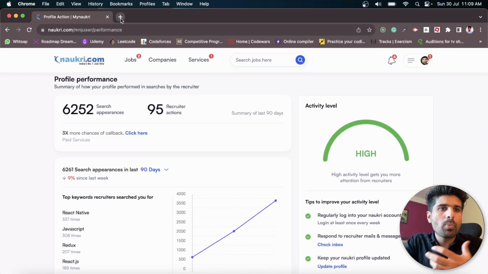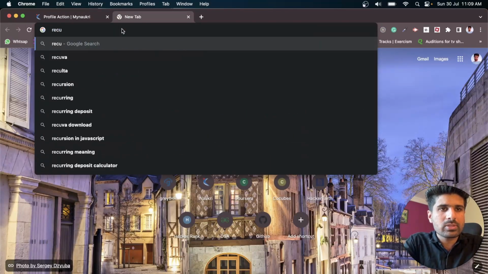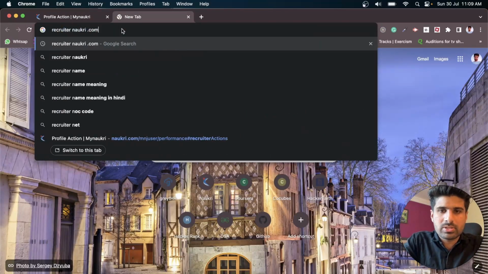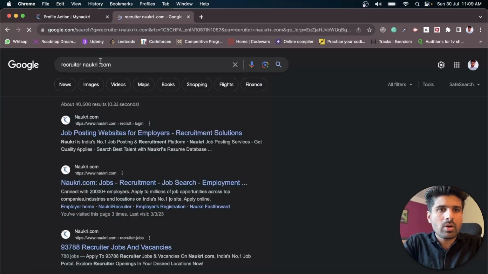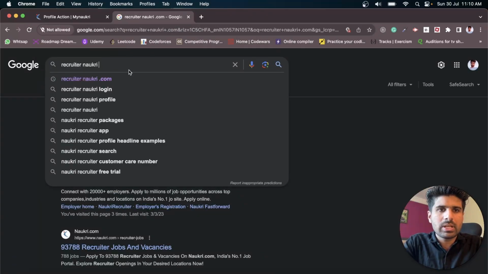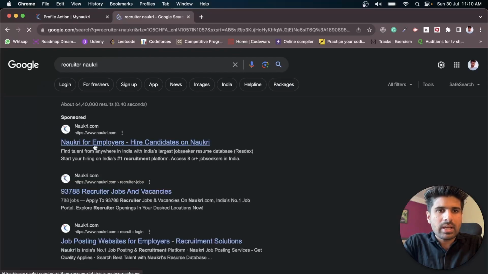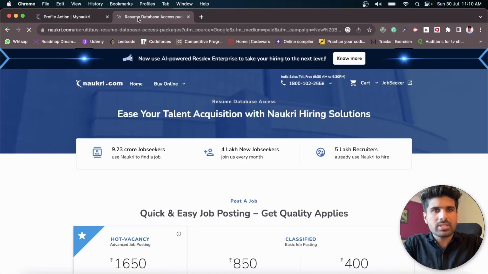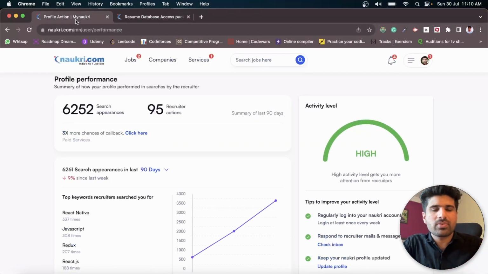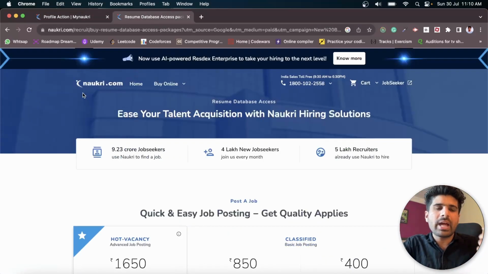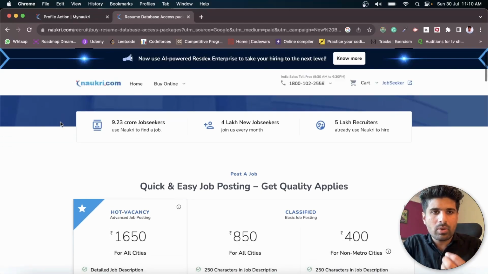So let me show you the two panels of Naukri.com. One is the Naukri.com profile for candidates, and the other is for recruiters. As I already searched it, you need to search recruiter Naukri or Naukri.com. Both will give you the same results. So let's click, and here you can check that this is the panel for recruiters, meaning this one is for candidates. A candidate would make a profile on this particular website, and that profile would appear on this panel. And this panel is for recruiters who are searching for the right candidate for their requirement.